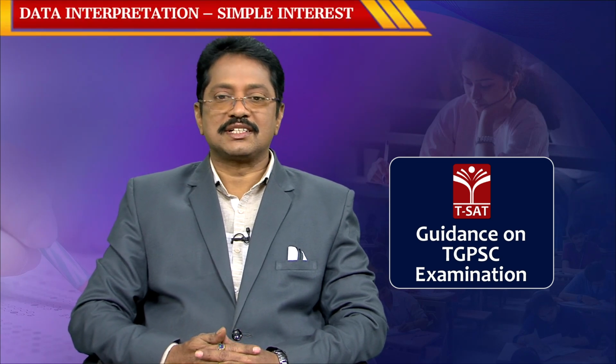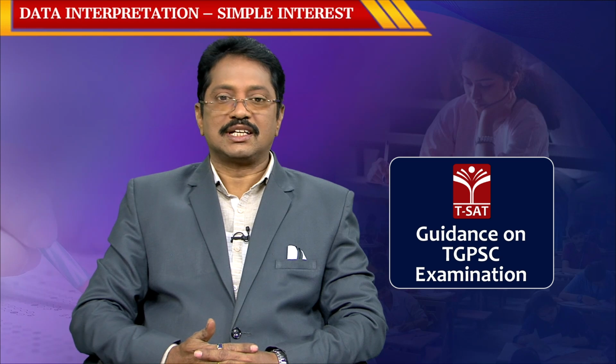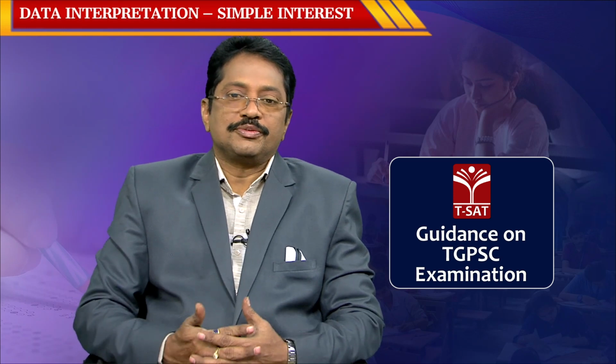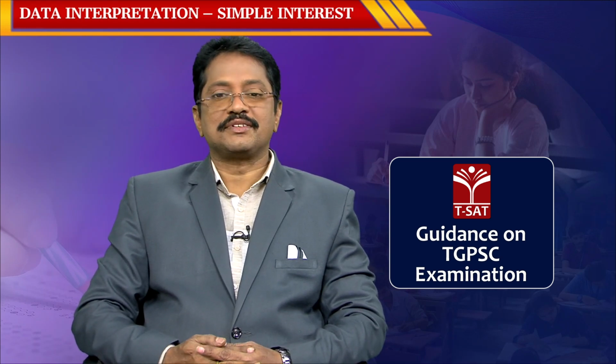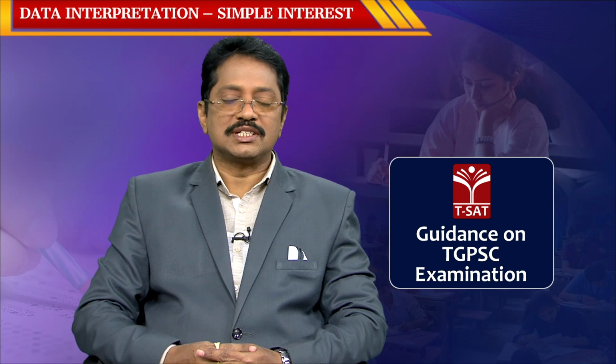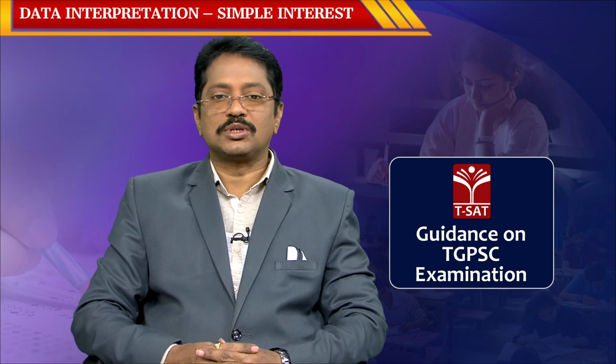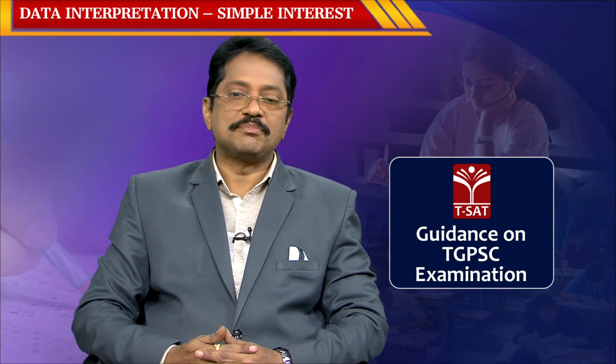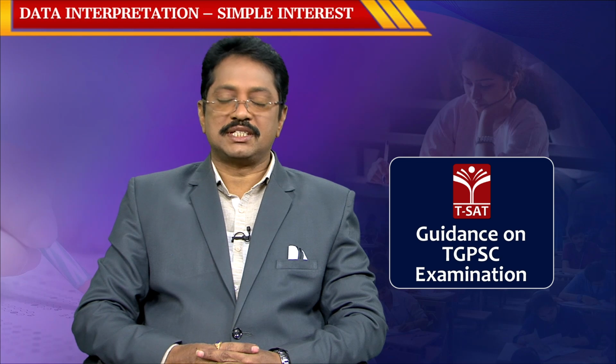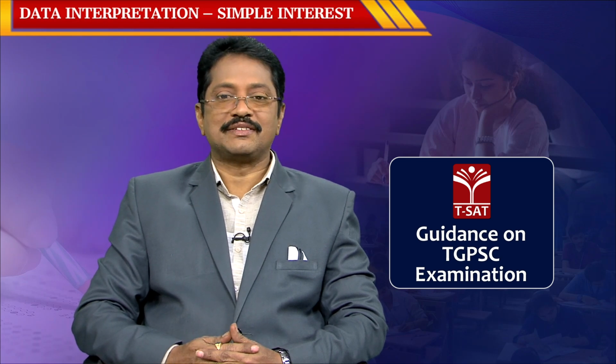This is the most important stage for you, because after completion of the Group 1 mains you are going to be selected and settled as district level officers and state level officers also. So, if you want to become a state level officer or district level officer, this is very important. You have to score more than 70% of the total examination.